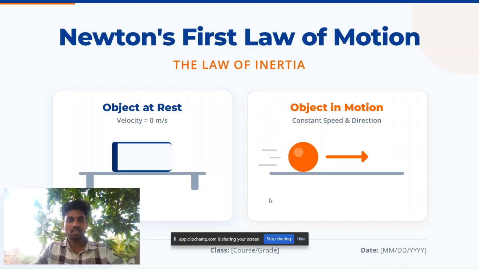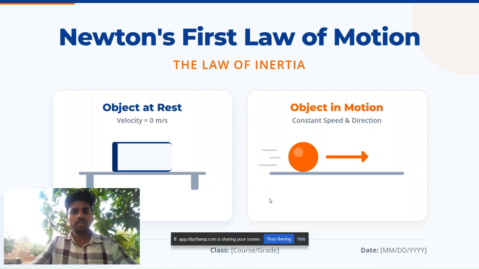We all love cricket, right? So, in that, if a bowler wants to do bowling, first he will run, right? So that running is nothing but a motion, and then he throws a ball, so that ball also moves forward, right? That is also a motion. And then the batsman hits the ball, so after hitting the ball, that will move again, that is also a motion. So the batsman runs, that is also a motion. Everything that is changing the position with the time is nothing but a motion, right? So we understood what is a motion, right?